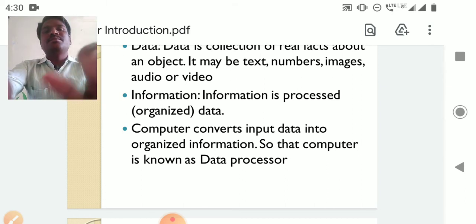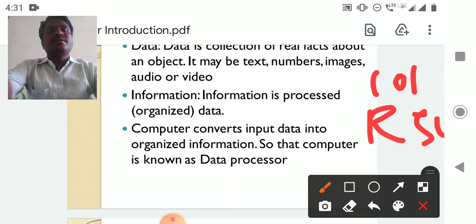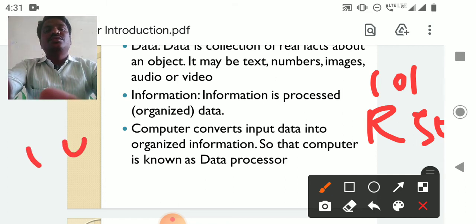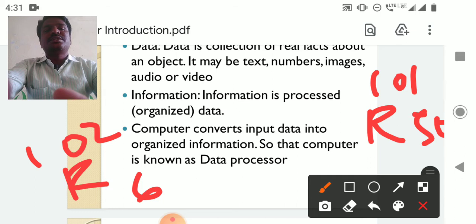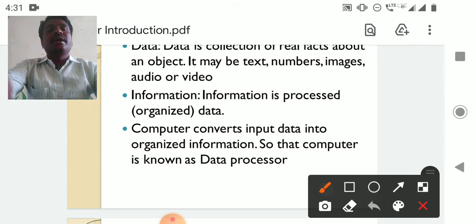For example, I have written roll number 101, name Ramu, marks 50. Next 102, Ravi, marks 60. Like this I collected the data. But after that, I will arrange the data in a proper way. So I write like this: what is the roll number, what is the name, what is the marks.